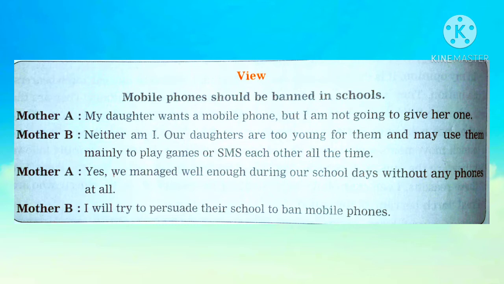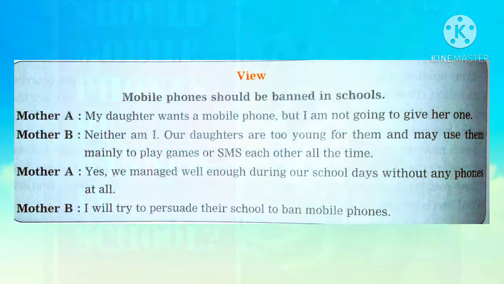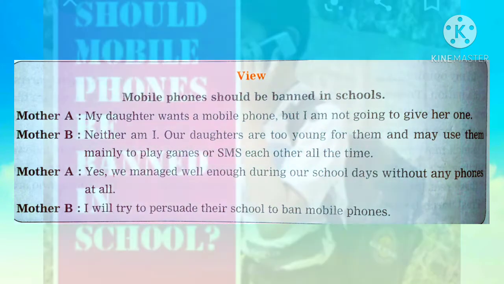Now here some of the views are given of the mothers. Now here mother A is telling, my daughter wants a mobile phone but I am not going to give her one. Now mother B says, neither am I. Our daughters are too young for them and may use them mainly to play the games or SMS each other all the time.